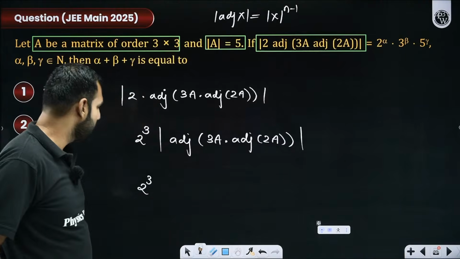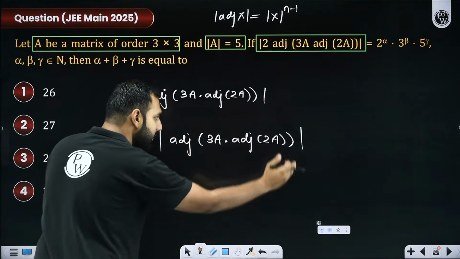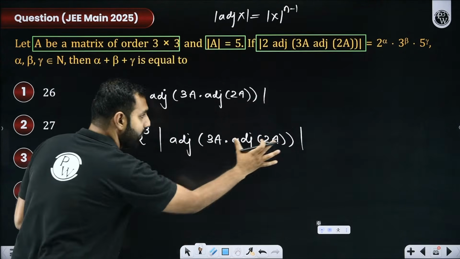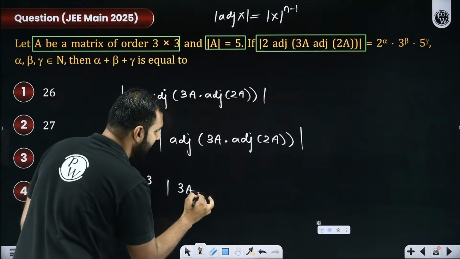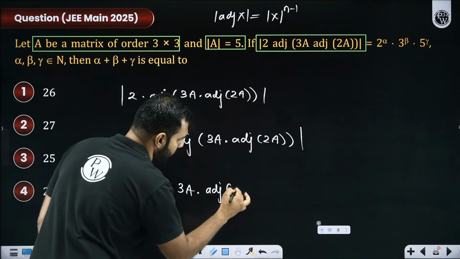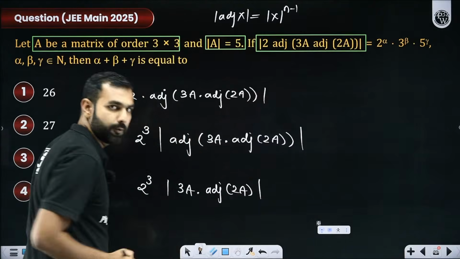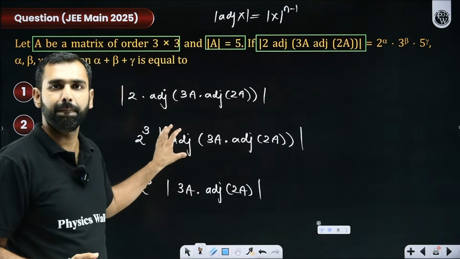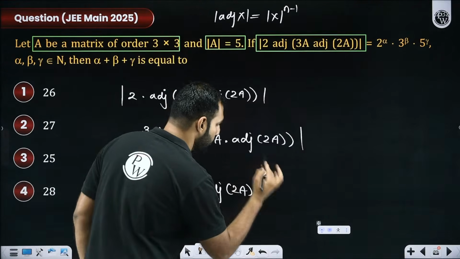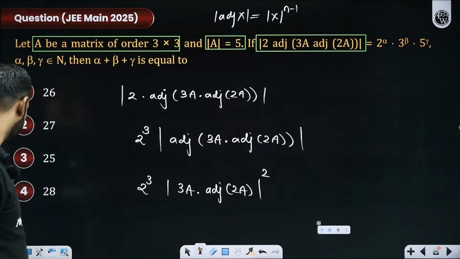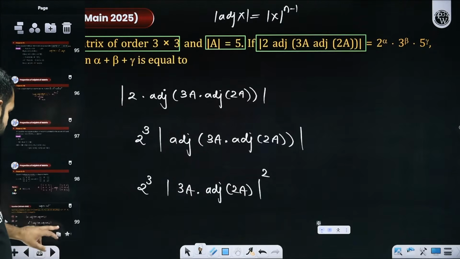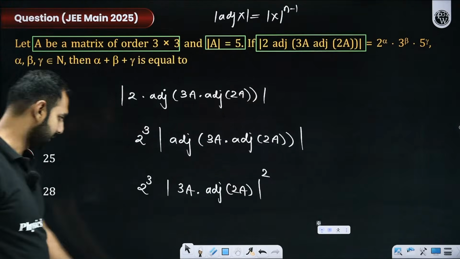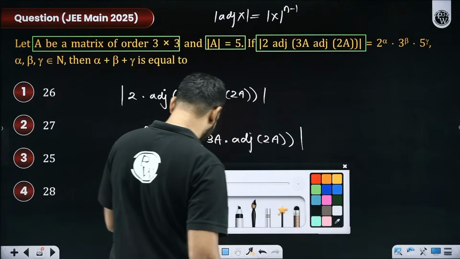Remember that? It's the same logic I'm using here. So it will be determinant of this matrix, which is 3A times adjoint of 2A, raised to the power n minus 1. Sir, this is a 3 by 3. So 3 minus 1 is 2. Everybody got this, yes or no? Are you all there with me so far? Any confusions on whatever is done? Everybody with me on whatever is being done?